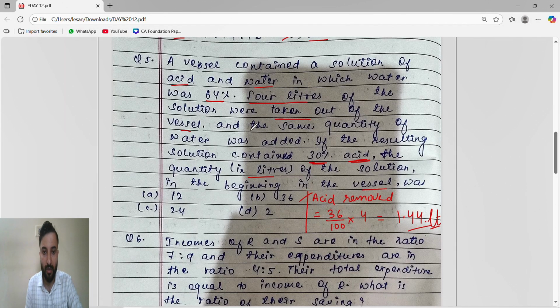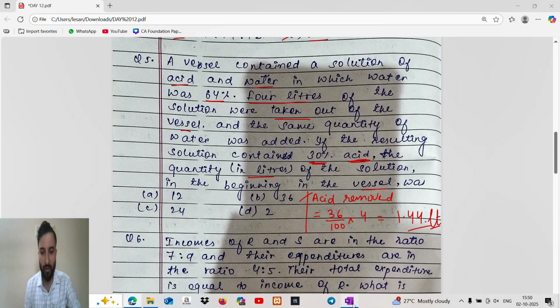Now they said the same quantity of water was added, which means 4 liters of water was added. We don't care about the water, because when water is added the water quantity will increase, but the acid quantity will not. So we don't care about this line. Finally they said the resulting solution contains 30% acid, so we will focus only on the acid.